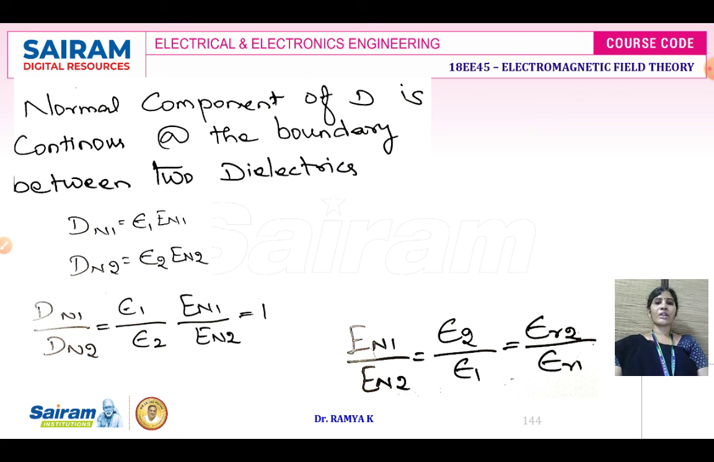This is the boundary condition stating the relationship between the electric field intensity and electric flux density, and the analysis made towards electric field intensity and electric flux density.